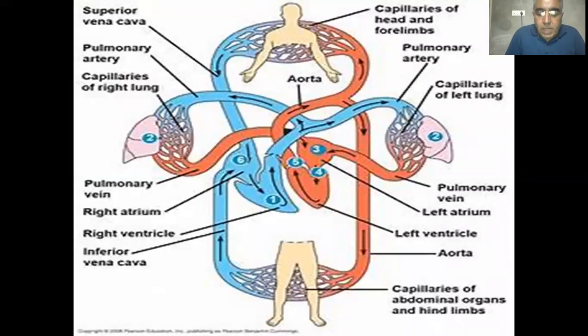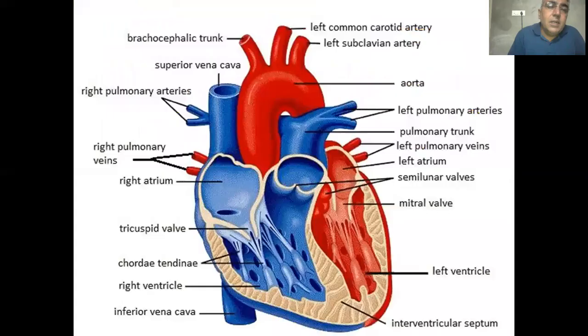In our body, there is a double circulation. The blood passes twice through the heart for each circulation. It increases the efficiency of the body. Here you can see it in another diagram. First of all, deoxygenated blood comes from the superior vena cava and inferior vena cava.